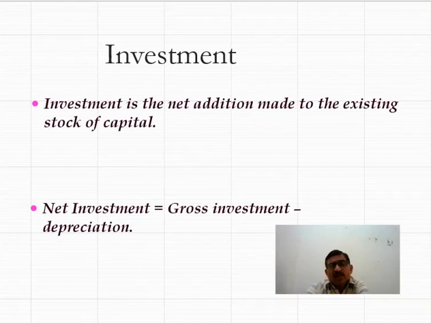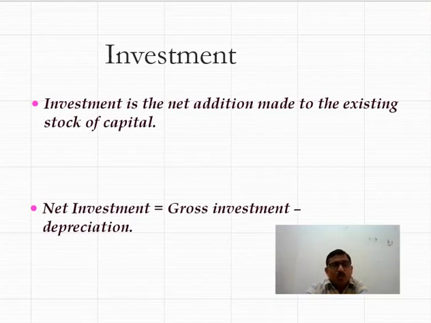Capital goods are assets. Machinery is an example of capital goods. Capital goods are those goods which help in the further production of other goods, such as machinery and equipment. Now, when the production capacity of any country, any nation, any economy increases, it is called investment.